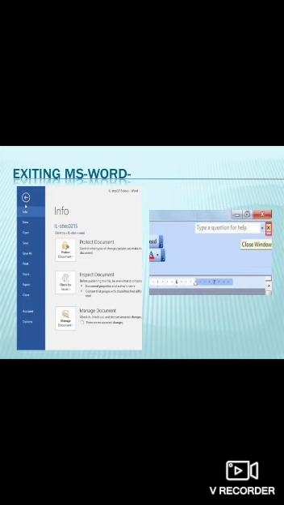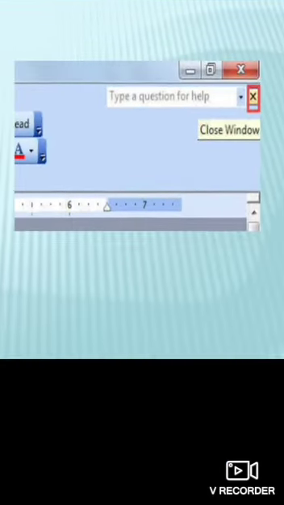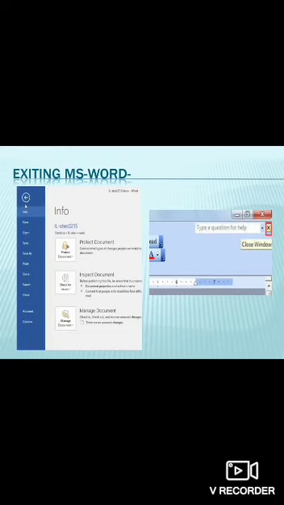Then after finishing your work, you have to exit MS Word. So what can be done is, first of all, be sure that you have saved your document. Then click the File tab, click the Close option from it, and if you have not saved your work, MS Word will ask you to save it. You can also exit MS Word quickly by simply clicking this Close button. And again, there is a shortcut key for exiting MS Word, that is Alt plus F4.